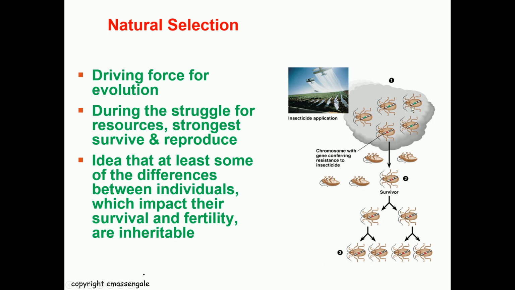When the insecticides are applied, all the insects with green genes are dying. The only survivor is the one with this red gene.